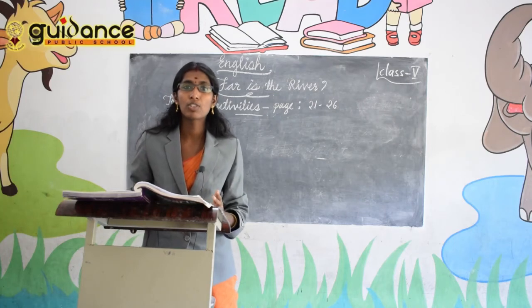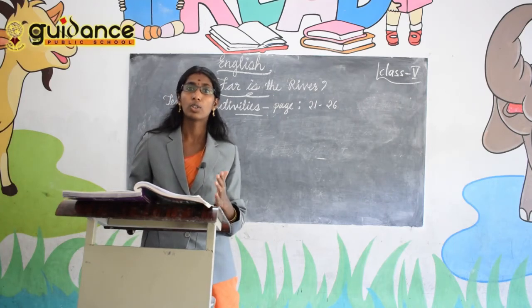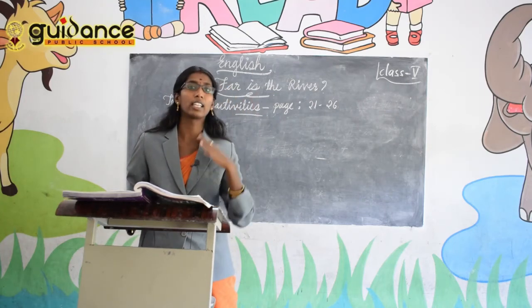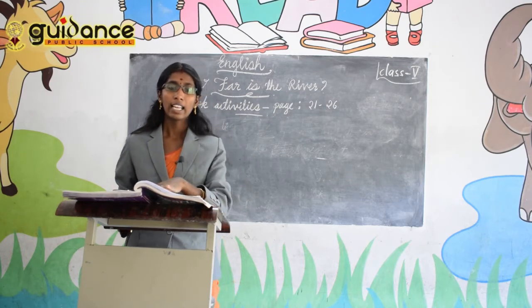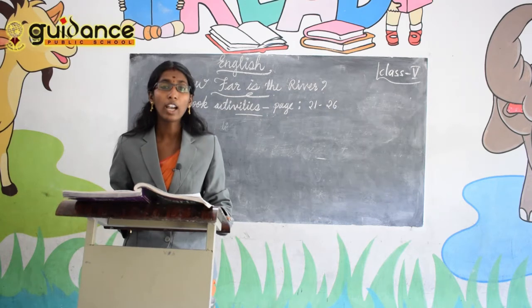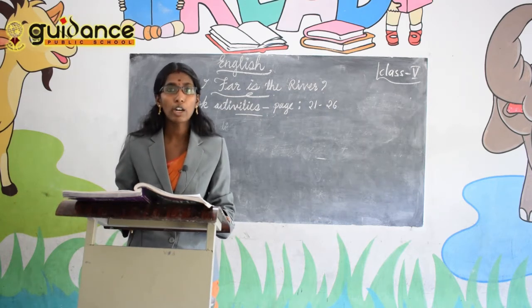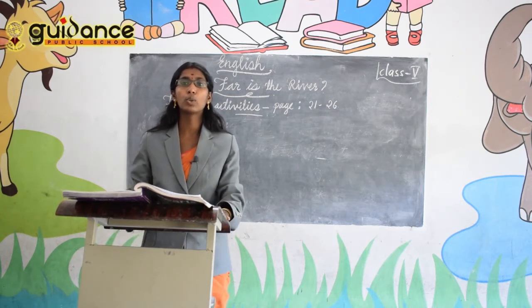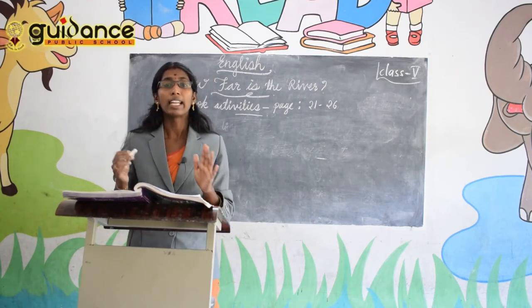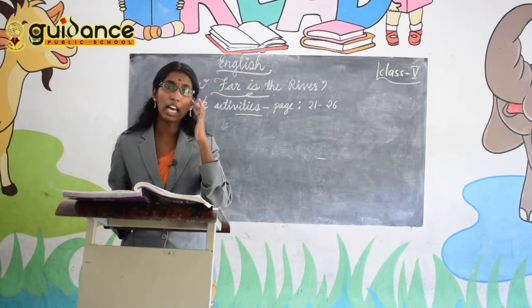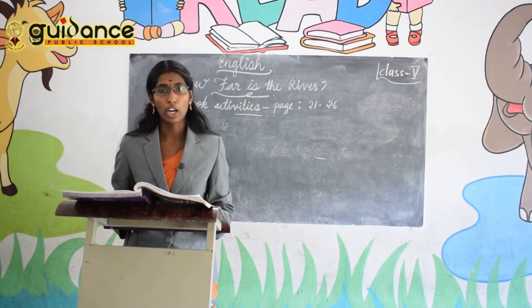Nouns are used for what? Name of a thing or name of a person, name of a place. Like that, the name of anything we can call a noun. And a pronoun is a word which is used instead of a noun. So the words we use instead of nouns are called pronouns.